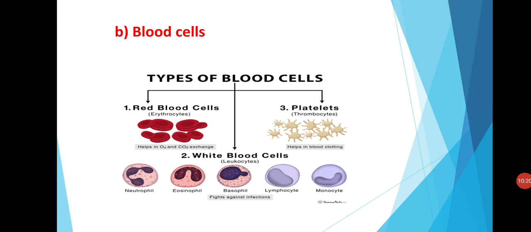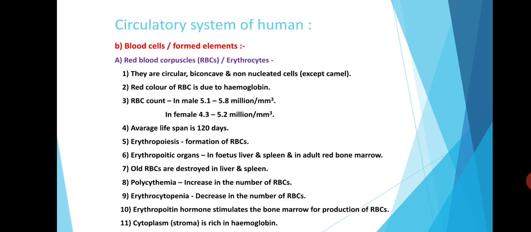The second main component of blood is blood cells or blood corpuscles. There are three types of blood cells. Red blood cells are also called erythrocytes. White blood cells are the leukocytes, and platelets are called thrombocytes. The first type of blood cell is red blood corpuscles, that is RBCs, also called erythrocytes.